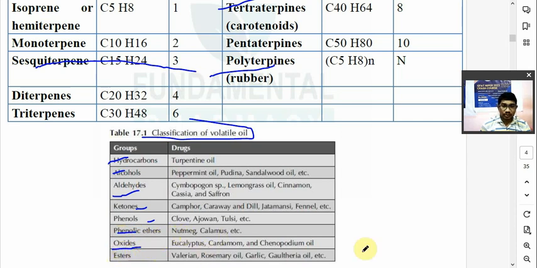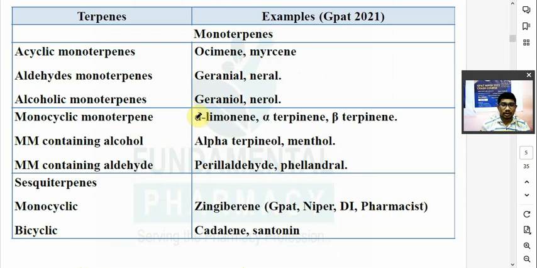It may be oxides: eucalyptus, cardamom, and chenopodium oil. Eucalyptus, cardamom, chenopodium oil are oxide type of volatile oil. Then ether: valerian, then rosemary oil, garlic, gaultheria oil. We are going to see it again. A question has already come, as I told you that questions have come on this.